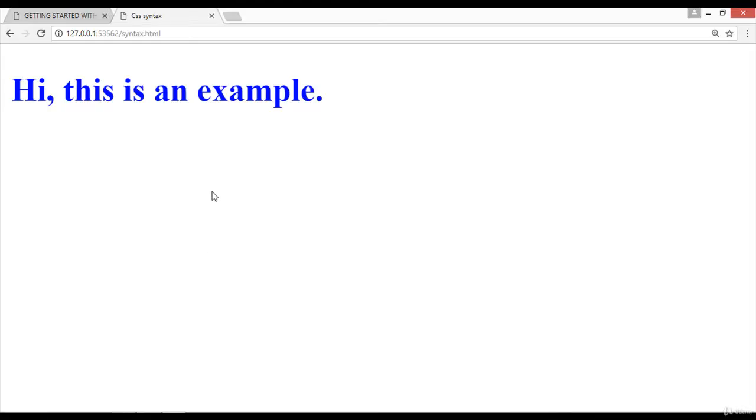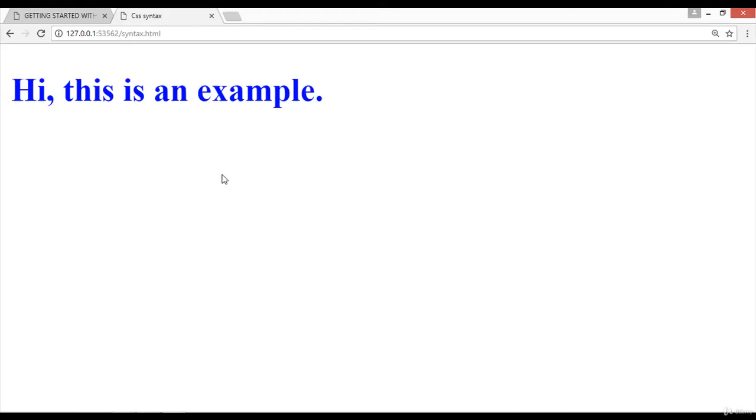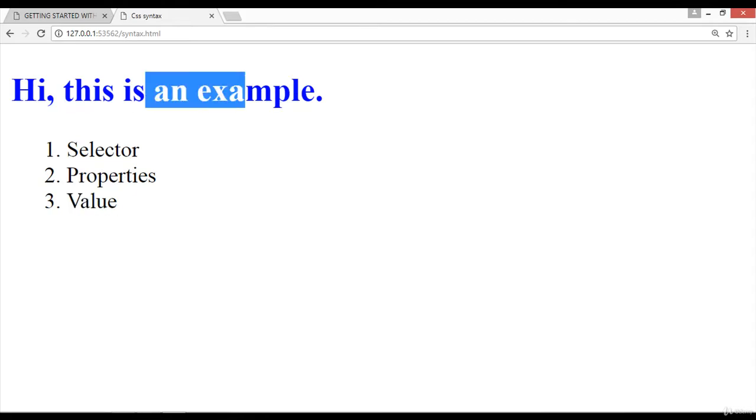If we refresh this, first of all, you can save this and refresh. We have selector, heading 2 is a selector, then we have color, which is called a property, then blue is a value that we have assigned for this heading 2.